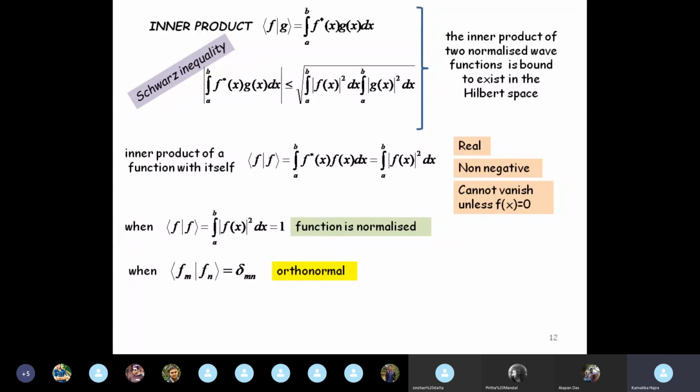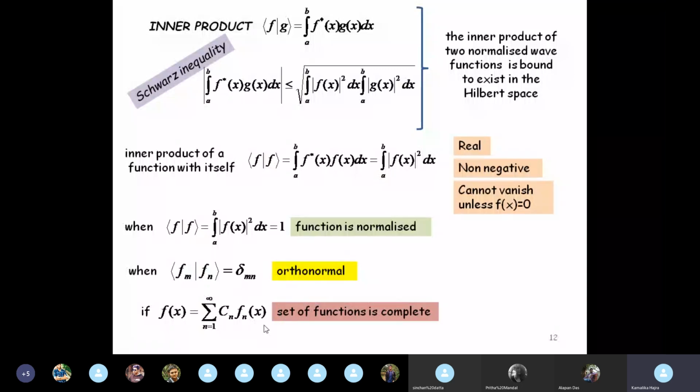And when the function can be written as a linear combination of certain other functions like f and x, then we say that the set of functions is complete. Now we discussed all these when we were discussing the wave function, as a well-behaved function.